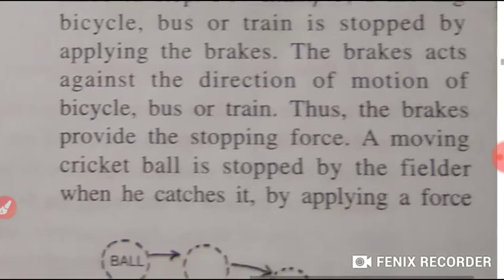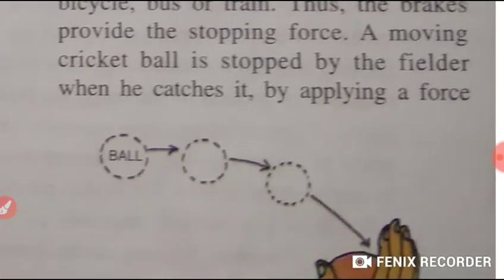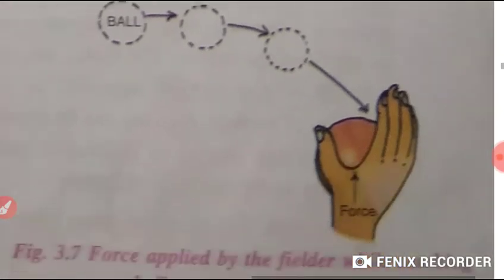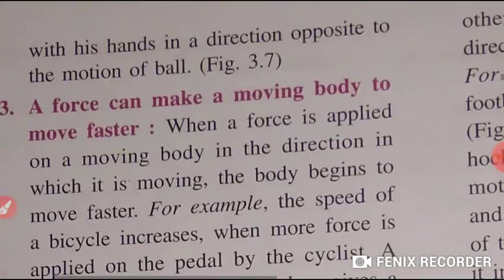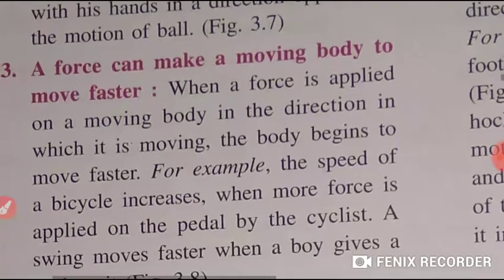Okay, a moving cricket ball is stopped by the fielder when it is caught by applying a force with its hands in the direction opposite to the motion of the ball.